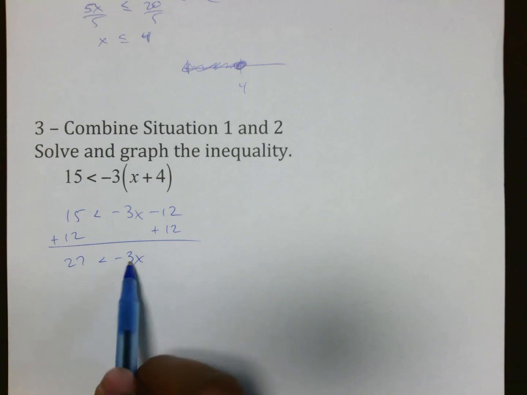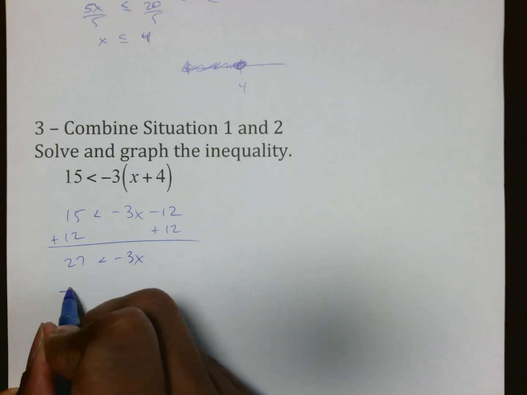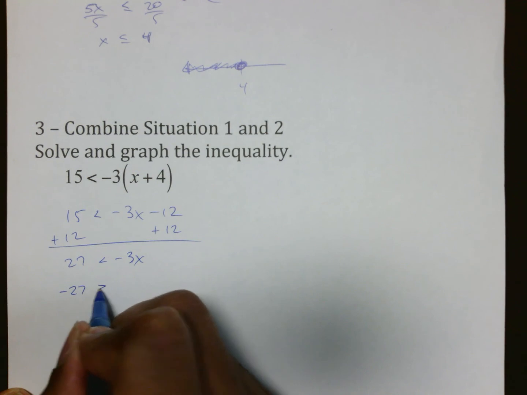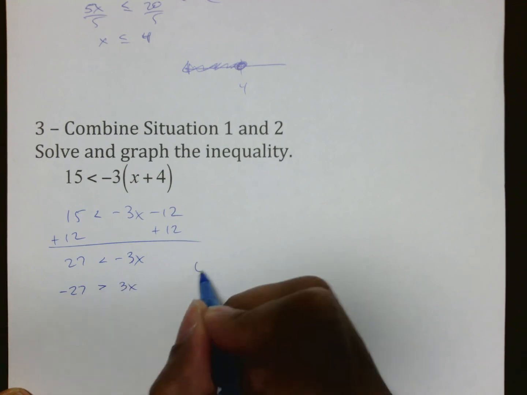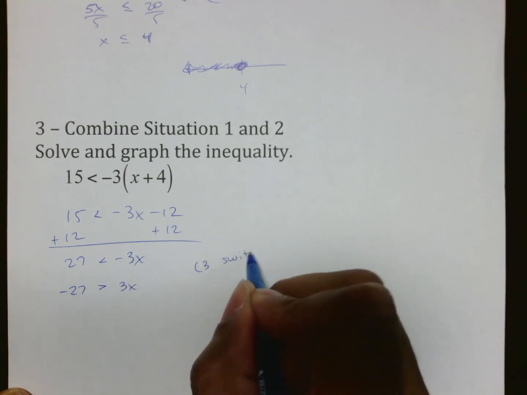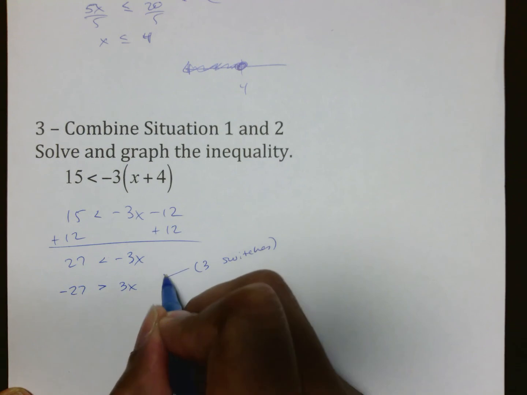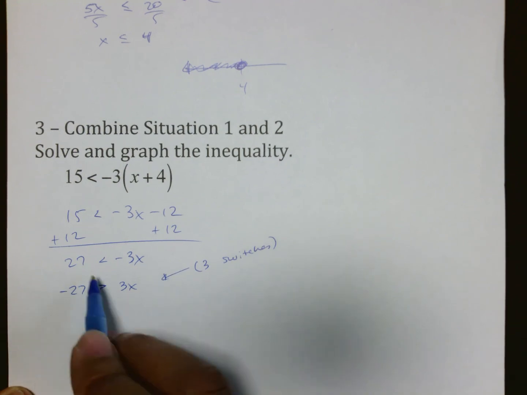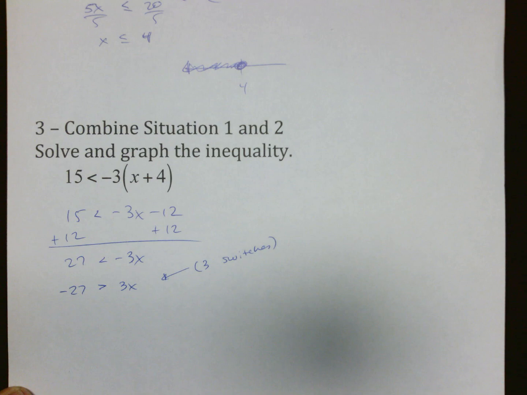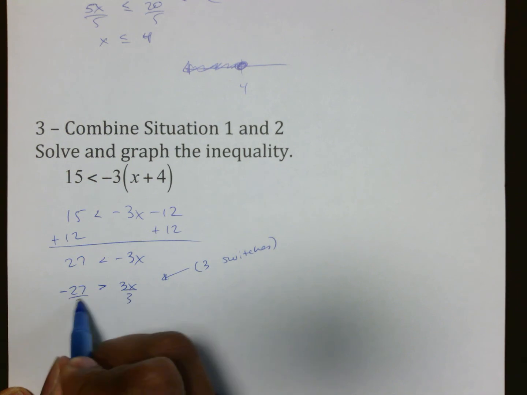Because this 3 is negative, I make my 3 switches. Switch, switch, switch. That's my 3 switches step, where I switch the number, switch the sign, switch the sign. Then I'll solve it as taught.